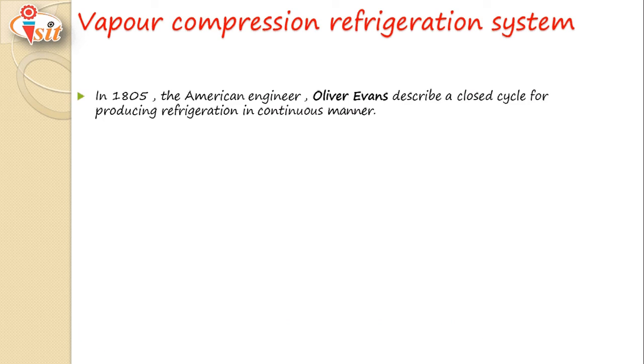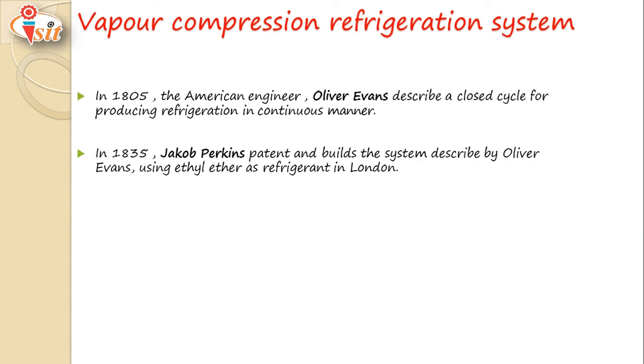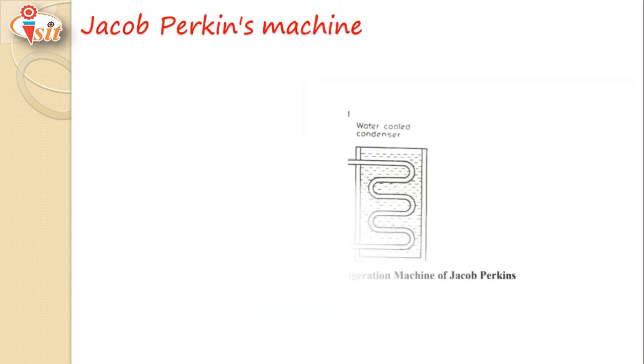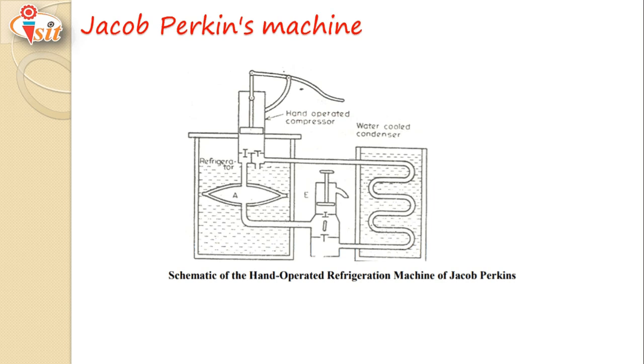In 1805, the American engineer Oliver Evans described a closed cycle for producing refrigeration in a continuous manner. After that, in 1835, Jacob Perkins patented and built the system described by Oliver Evans, using ethyl ether as refrigerant, in London. This is the schematic diagram of the hand operated refrigeration machine by Jacob Perkins.